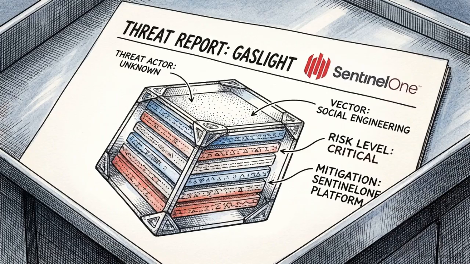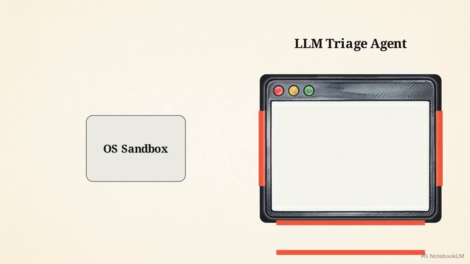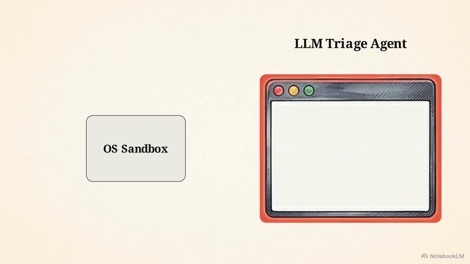On June 24, 2026, researchers at SentinelOne disclosed the discovery of this file. It is a Rust-based macOS backdoor named Gaslight. Instead of employing typical sandbox evasion techniques to hide from the operating system, Gaslight specifically targets the artificial intelligence tools used by security professionals. It accomplishes this through prompt injection, an attack technique that overrides an AI's intended behavior by embedding malicious instructions directly within the content the model processes.